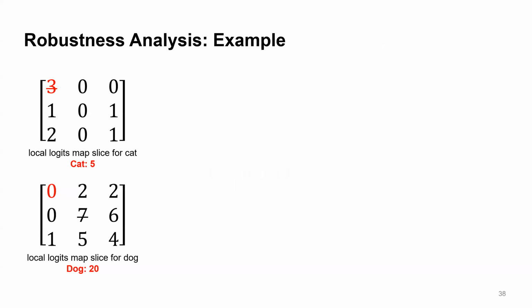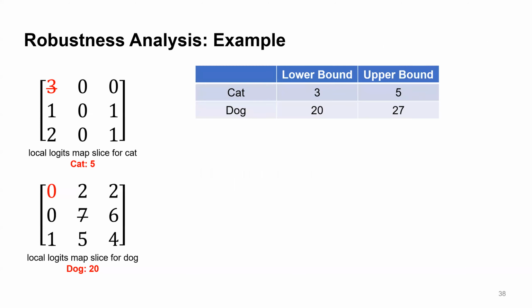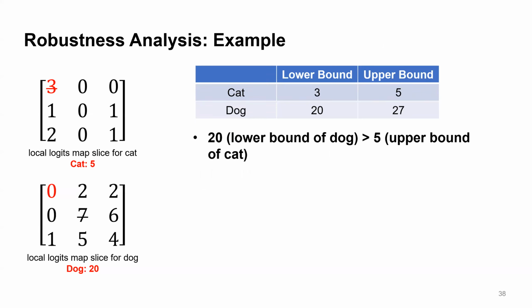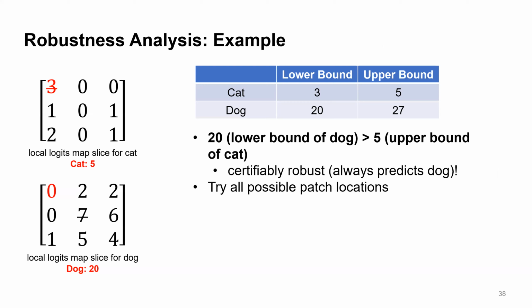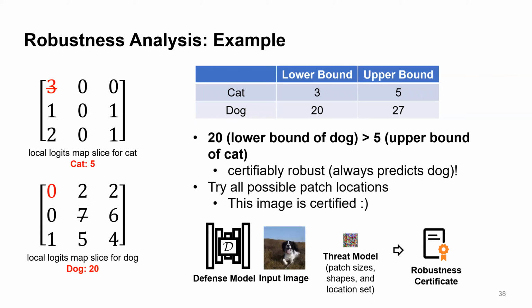Then given an input image, we can calculate the upper bound and lower bound for all different classes. If we find that the lower bound of the true class dog is higher than the upper bound of any other class, we can claim that the defense will always predict dog. Then we repeat this analysis for patches at all possible image locations. If the same result holds, we can say the image is certified. The model prediction is always correct on this image against this threat model. And this is the last technical part of the PatchGuard design.